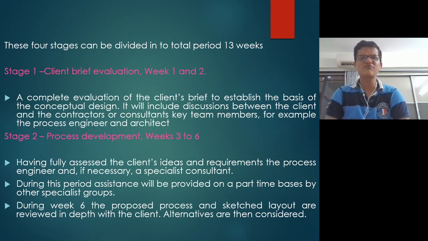On a brief note, during the first week and the second week, a complete evaluation of the client's brief is done to establish the basis of the conceptual design. It will include discussion between the client and the contractors about which kind of plant you need, and the consultant team's key members, for example the process engineer or architect. You should meet them and show them your objectives and what kind of design you want. During weeks 3 to 6, they have full access to the client's ideas and requirements, the process engineer, and if necessary a specialist consultant. During this period, assistance will be provided on a part-time basis or by another specialized group.